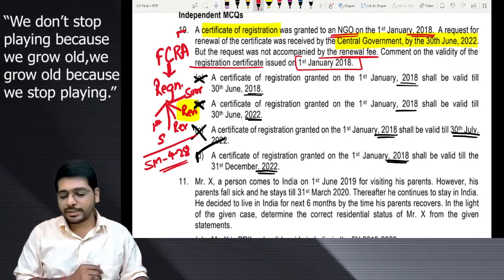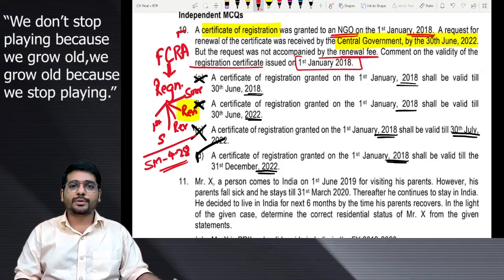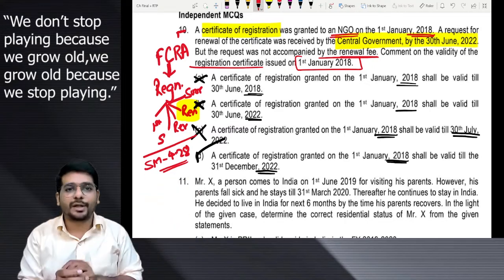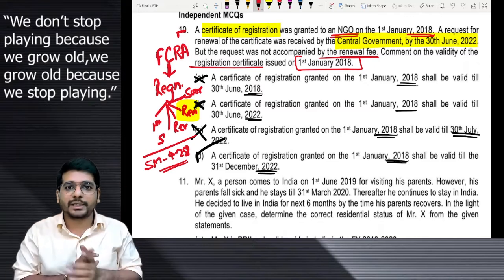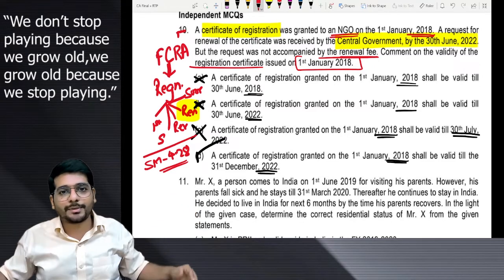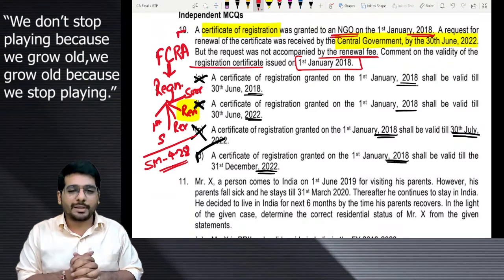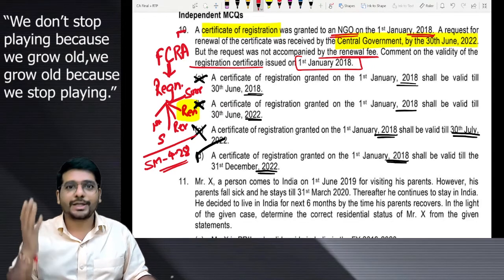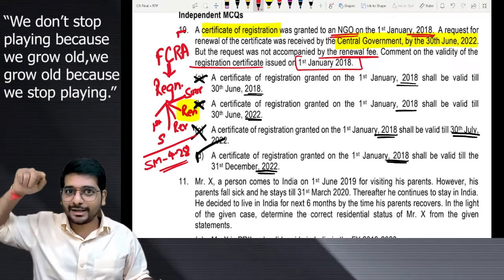The person who made this question, no offense to anybody, of course they must have done a lot of thinking over here for making this question, but this question was suitable in the study material because it is given in the chapter of FCRA itself. So I know it is a part of FCRA. But from a student perspective, when you are giving him 14, 15 chapters, 20 chapters as an exam and nothing in depth, in detail is specified, it might become a little bit difficult to identify the chapter like this. Understood? So anyways, nevertheless, we have done the concept in the class. So I hope this is helping you to revise also and recollect what we have done also.